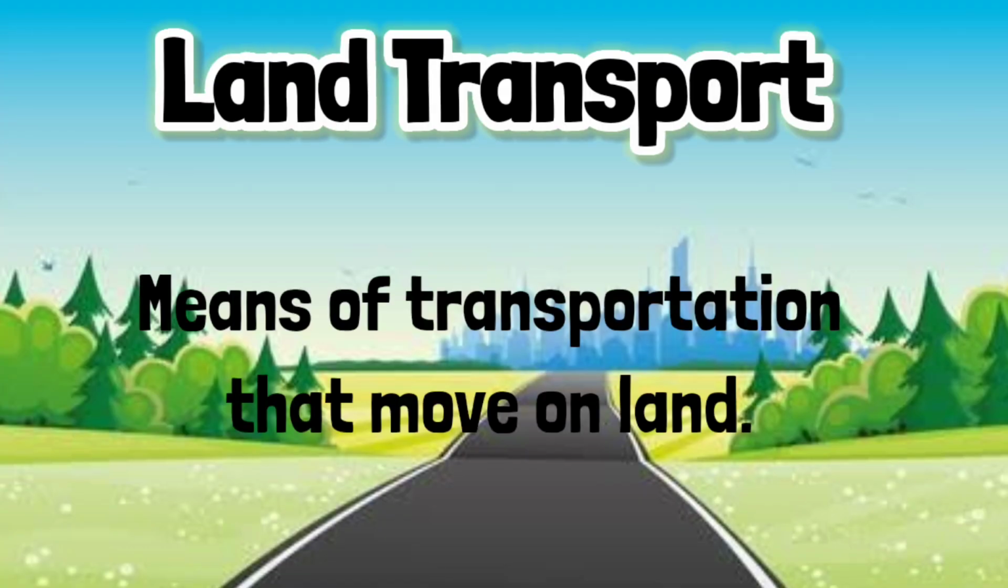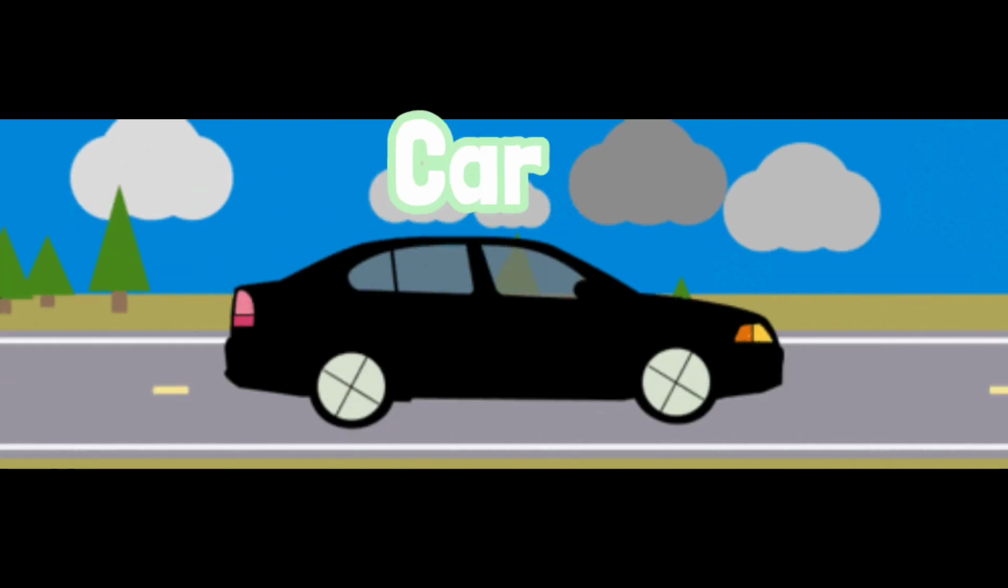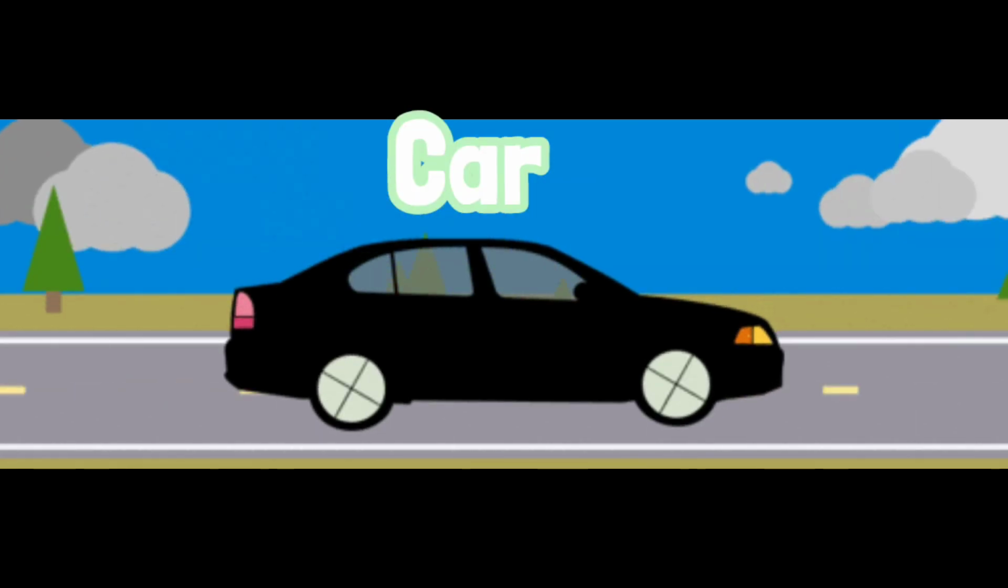Land transport. The means of transport that move on land is called land transport. As land transport is cheaper, it is the most common means of transporting people and goods from one place to another. So let's see some of the land transport vehicles.